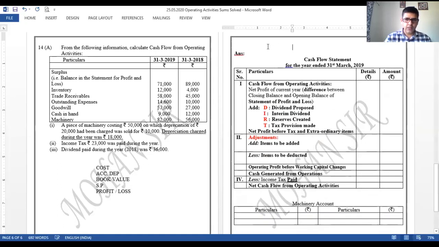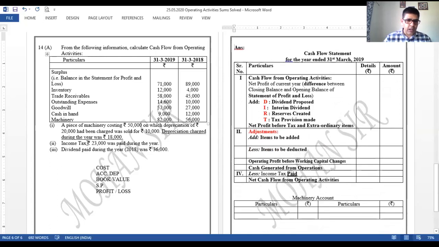Now, let us read the adjustment again. A piece of machinery costing rupees 50,000. 50,000 is the cost price, right? Accumulated depreciation is rupees 20,000. Next is book value. 50 minus 20 will be 30,000. What is the selling price?